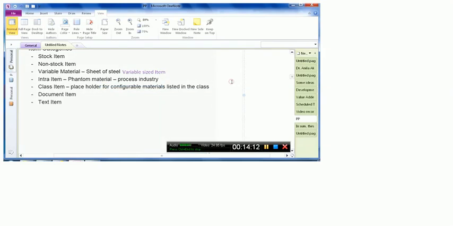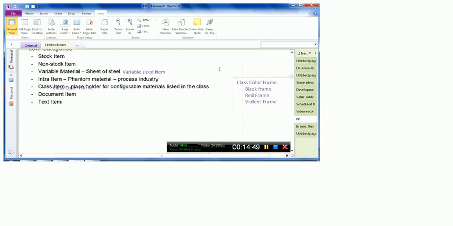So then I can maintain a class over here. For example, this is the class which is named color frame. I can assign this class color frame over here as the component within the material master, and then over here I can say that okay, the class color frame can have either black frame or red frame or maybe violet frame or maybe many others.